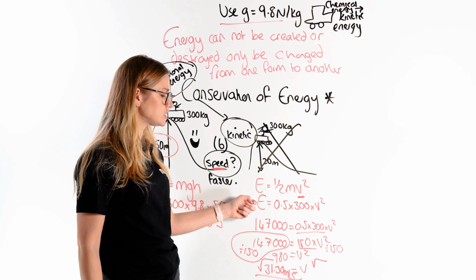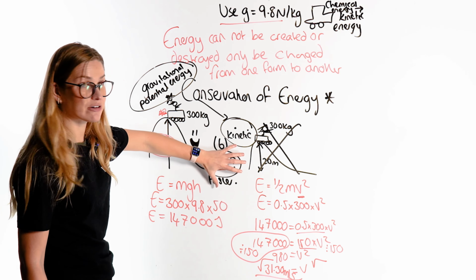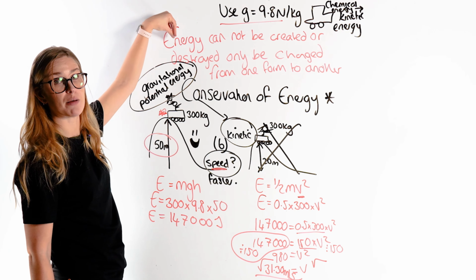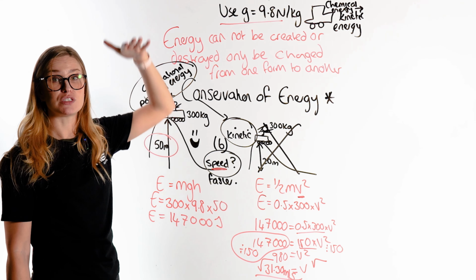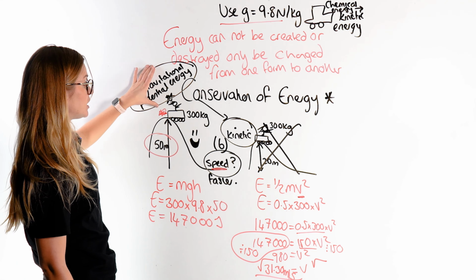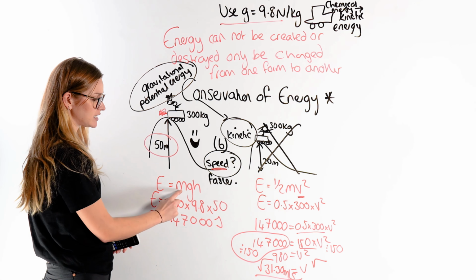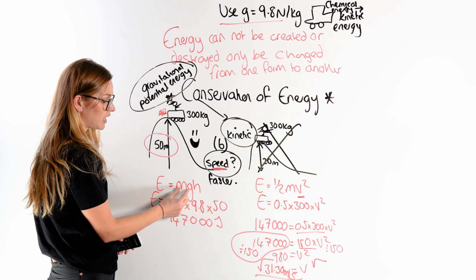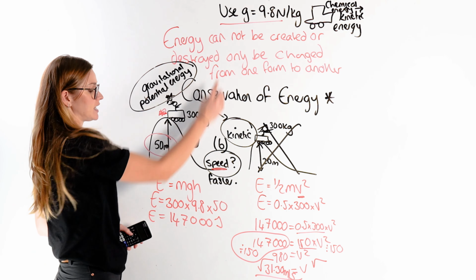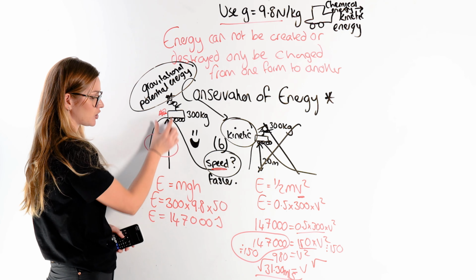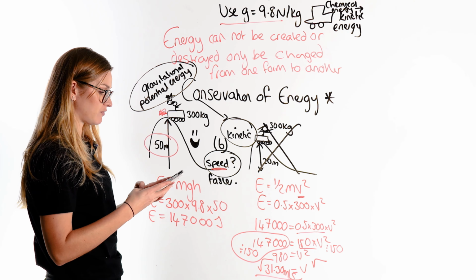So you had to think, how do I know how much energy it has at the bottom of this ride? You should be thinking, I know that all of that kinetic energy came because my ride started really high up. It had loads of gravitational potential energy. Remember, the higher you are above the surface of the Earth, the more gravitational potential energy you have. We can look at our formula sheets, or we can remember that gravitational potential energy is mgh. The mass of our ride is 300 times g, it told us to use 9.8, times the height above the surface of the Earth, which is 50. So we did 300 multiplied by 9.8 multiplied by 50, and we got